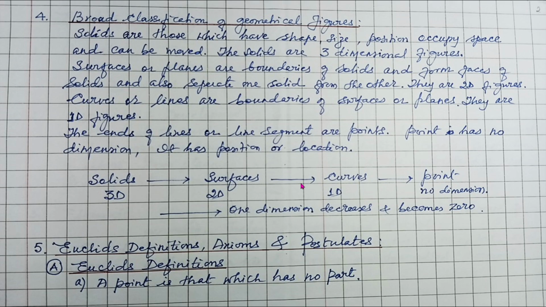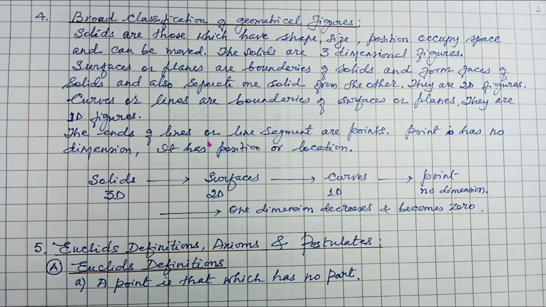Now, broad classification of geometrical figures. We know that in geometry we learn different types of figures. We have got solids which have shape, size, they have a position, they occupy space and can also be moved. The solids are three-dimensional geometrical figures. Then next we have surfaces. Surfaces or planes, they are boundaries of solids and form faces of solids and also separate one solid from the other, and they are two-dimensional figures. Then we have curves or lines, and they are the boundaries of surfaces or planes, and they are one-dimensional figures.